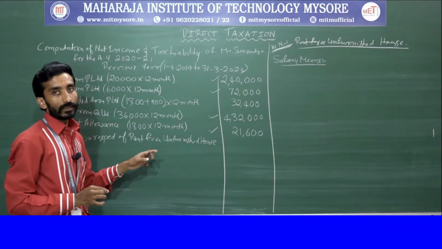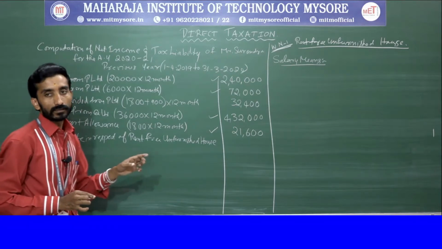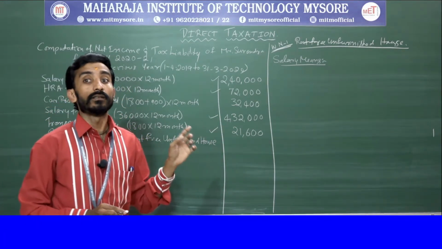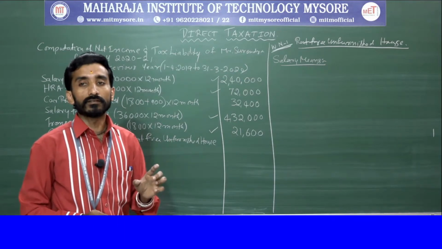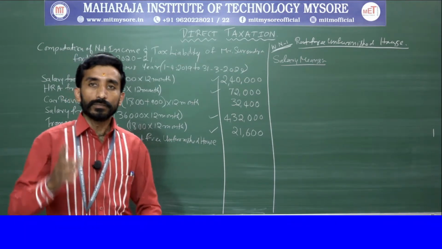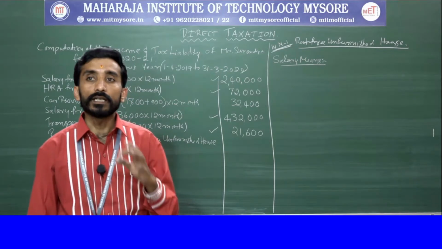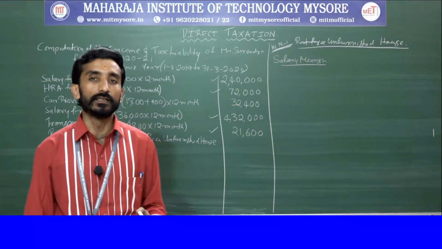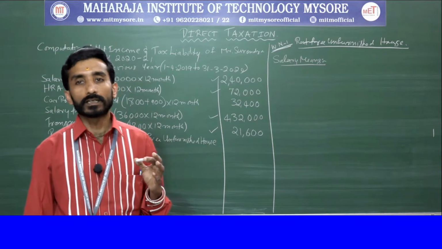Pension we have not yet calculated, so that also we will consider. What is the amount of pension? 8,000 per month. In the problem they have mentioned 8,000 per month is the pension amount he is receiving. So that also we will calculate.